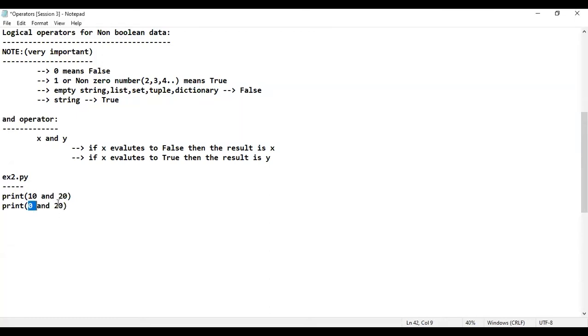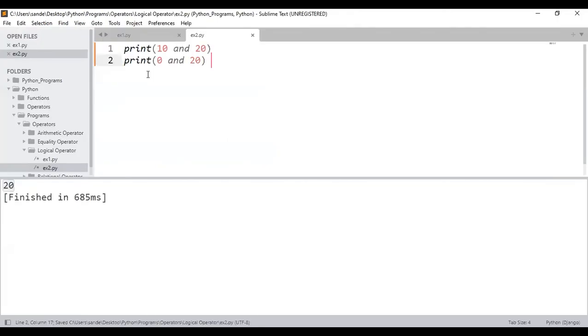Print 0 and 20. This 0 will be evaluated as what? False. If the value of X is false, then the result is what? X itself. That means what should be the output for this? I will see how many of them will tell the answer. I think already people are aware of the answer. What is the answer? Don't you think the answer is 0 itself? Before executing only, you can tell the answer. See here, 0 is the answer. Is that clear? Okay, great.